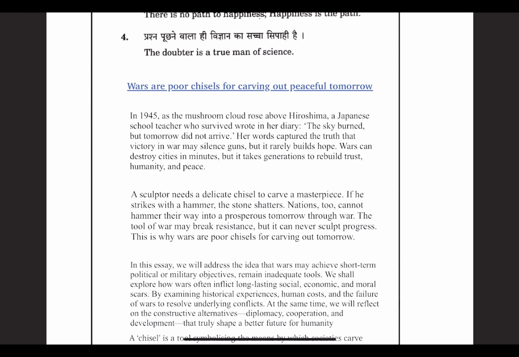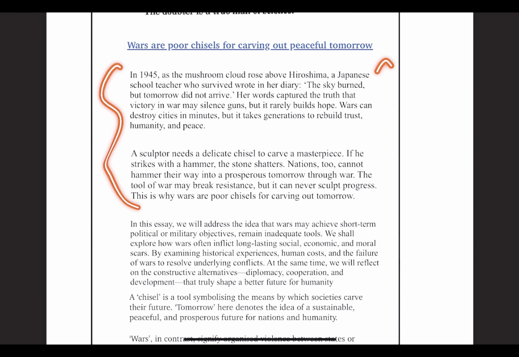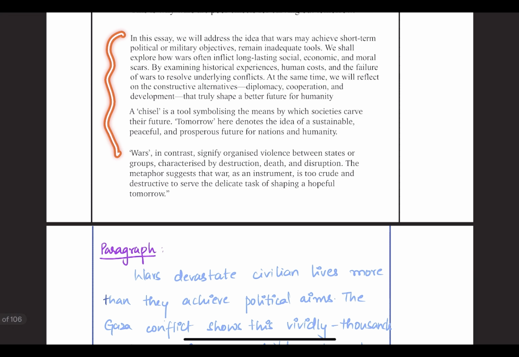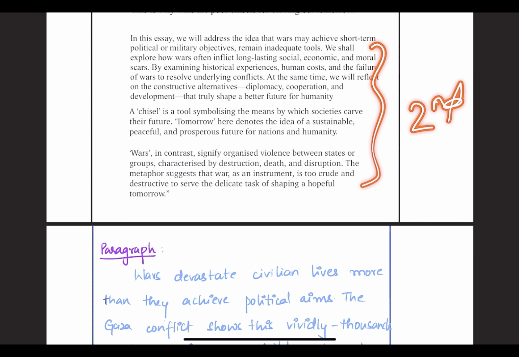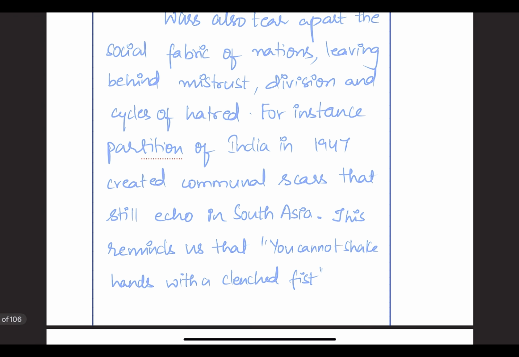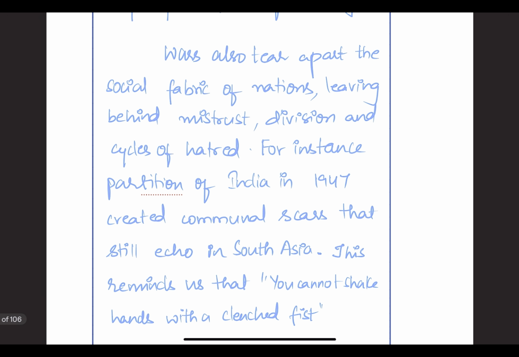Or else if you start a fresh page, try to include both paragraphs with the anecdote on one page, then the thesis statement and body paragraph start within that same second page. For example, look at this. I have added some. Here you can see the paragraphs. Here there is one paragraph and here there is one paragraph. I hope you're getting it.